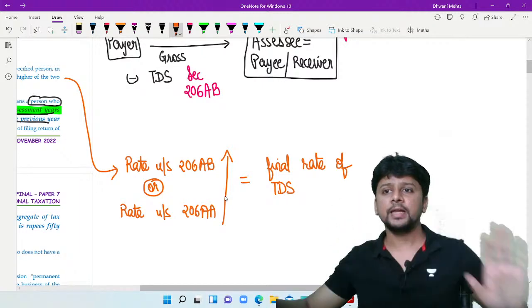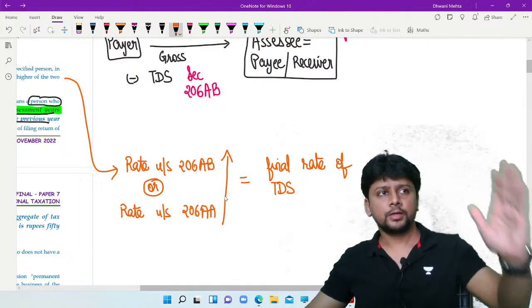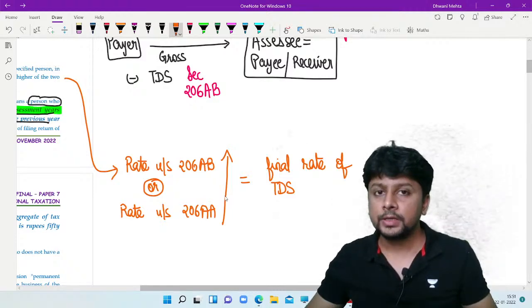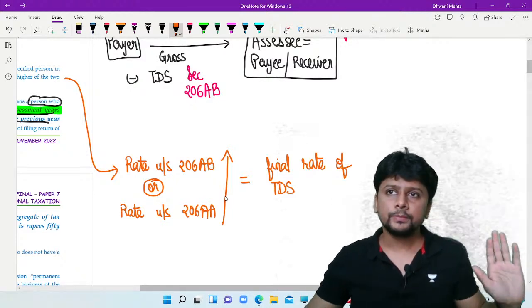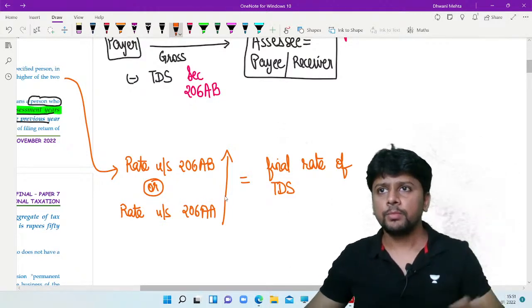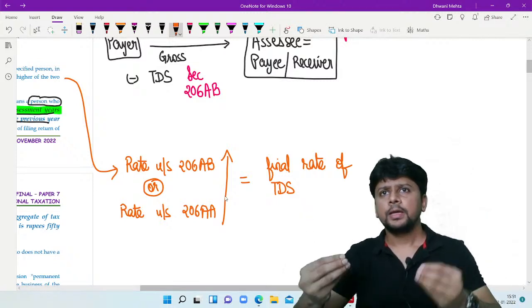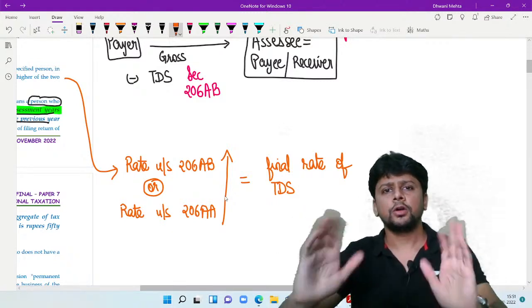Situation number 1, an ideal situation. The receiver submits his return of income for the past 2 years. He submits his permanent account number. He's complying with the law. He will be subjected to TDS at the normal rate.